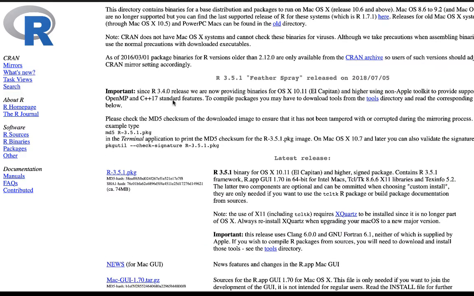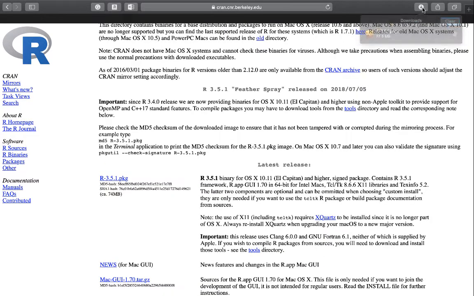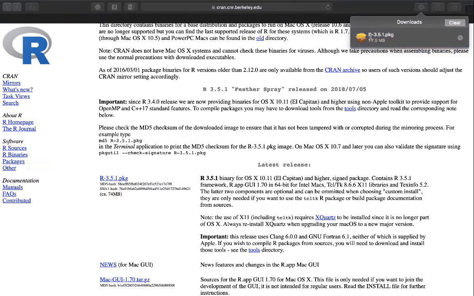Then you see the latest release. So I'm going to download the latest release, R-3.5.1.pkg. Once you select this, your computer will start to download the installer. So here it is downloading. Okay, once you finish your download, double click on this.